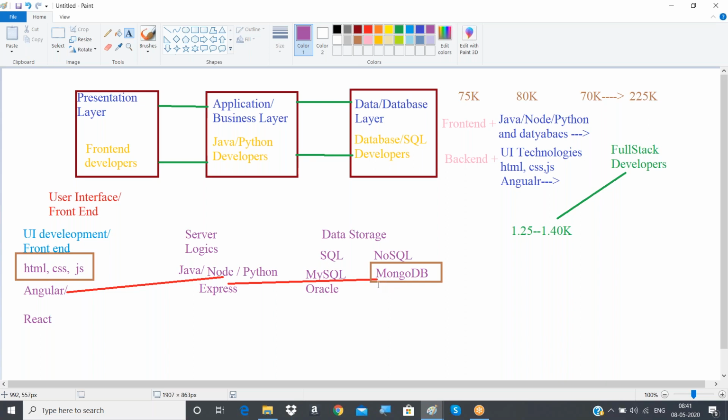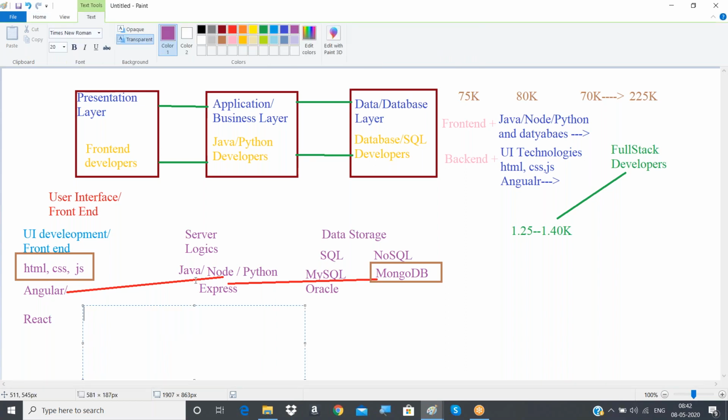If you know basic JavaScript, using JavaScript only, we will be developing the MongoDB database, writing the queries and extracting the data from the queries. That will be done with the help of JavaScript only. So if you know JavaScript, you can develop the front end as well as the back end, and database development also. That's why we can even call it JavaScript full stack development.